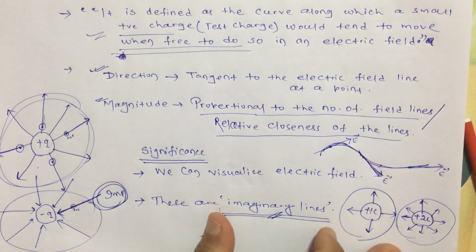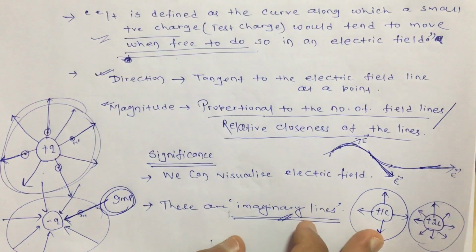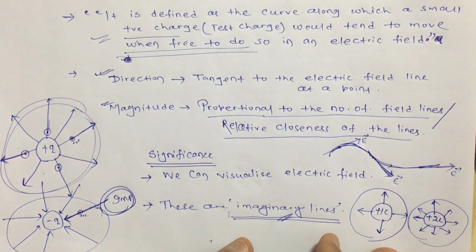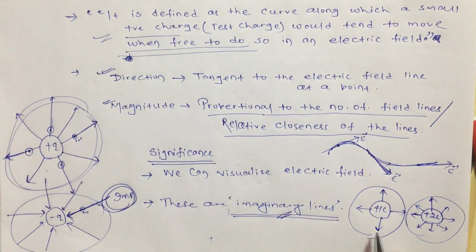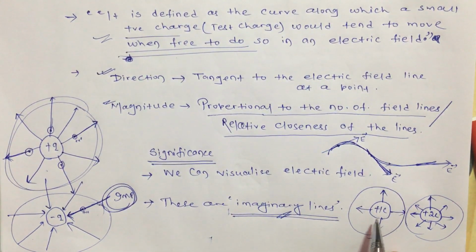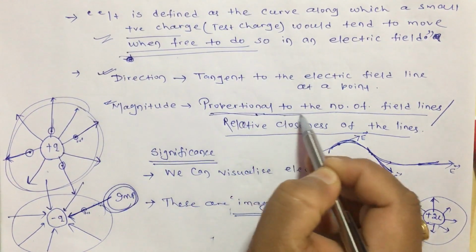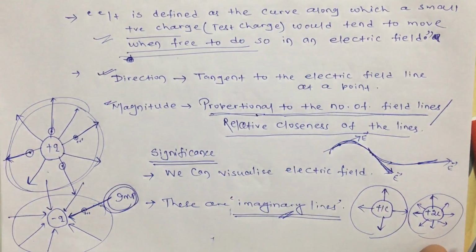Okay. Again remember, there is no such rule that for 1 coulomb you have to draw 4 lines, or for 1 coulomb you have to draw 2 lines. If you are drawing 2 lines here for 1 coulomb charge, you have to draw 4 lines here. If you are drawing 16 lines here to represent 1 coulomb charge, you have to draw 32 lines here to represent the plus 2 coulomb charge. Okay, that is what this point represents. It is proportional to the number of field lines.